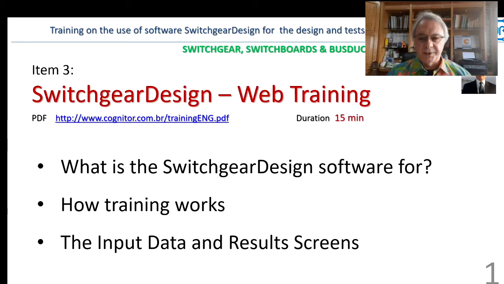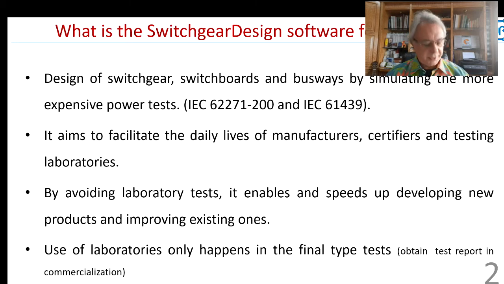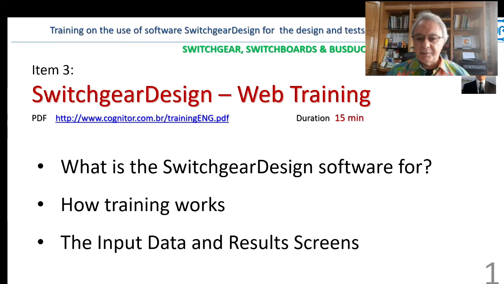And I will present a short summary of how this new web training works. We will start by speaking about what the Switchgear Design software is for. We show how the training works, and we'll show some screens with the input data and results just to give you an overall idea before the specific videos that will show temperature rise, forces, and internal arc.